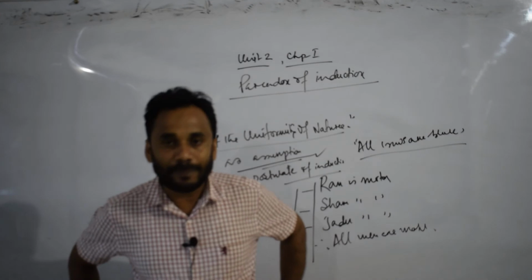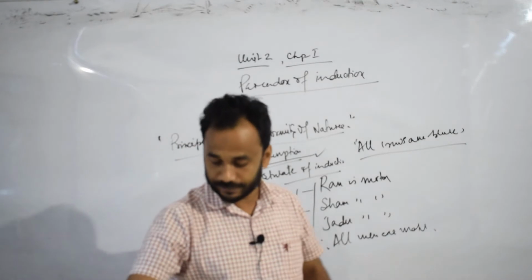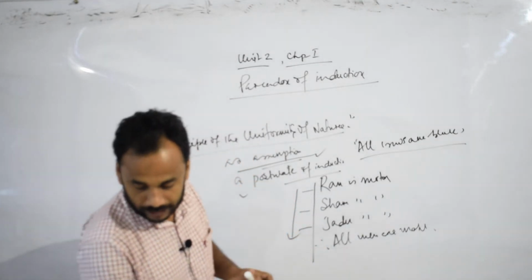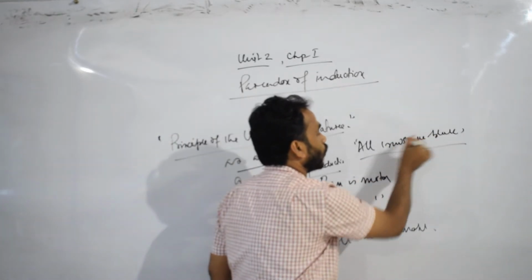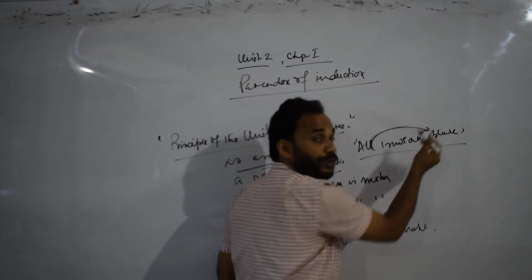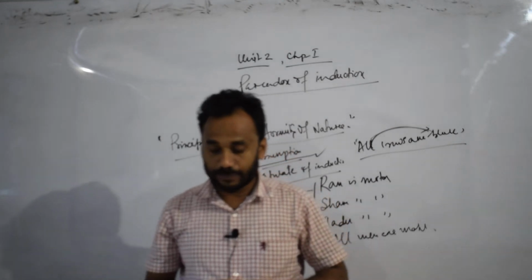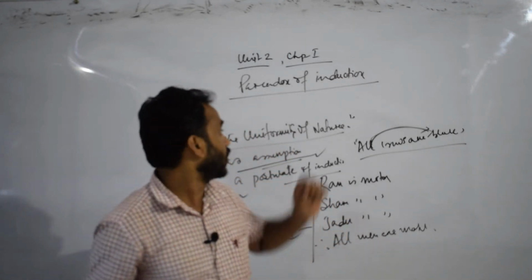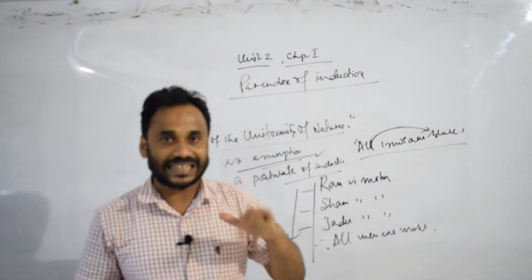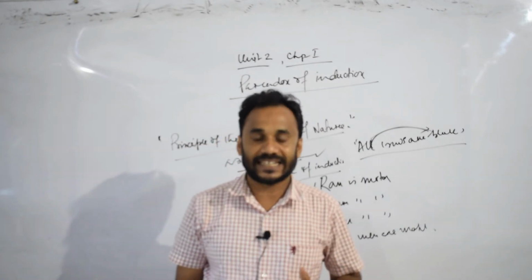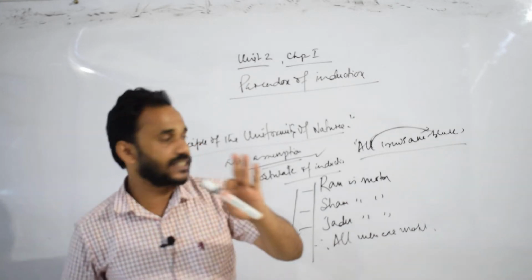Now all crows are black, so experience gives us instances of particular uniformities. From particular uniformities we establish a general uniformity, that is, all crows are black. This is the general uniformity: all are black. On the basis of these, we can establish the principle of the uniformity of nature. So all crows are black is an example of uncontradicted experience. Thus, the law of the uniformity of nature is established.